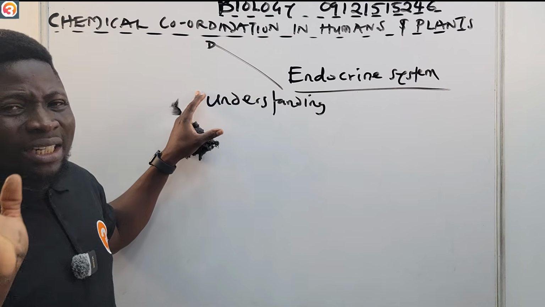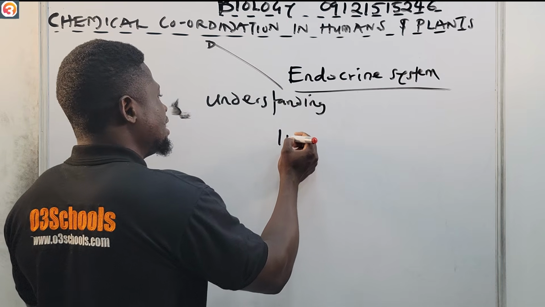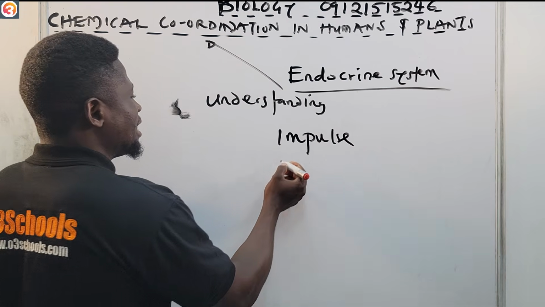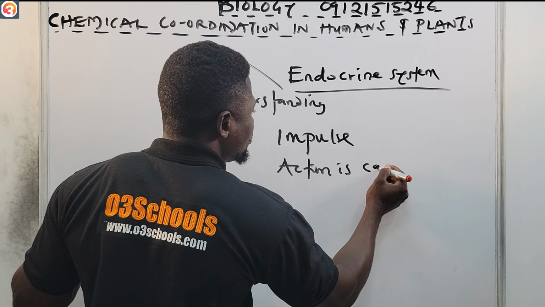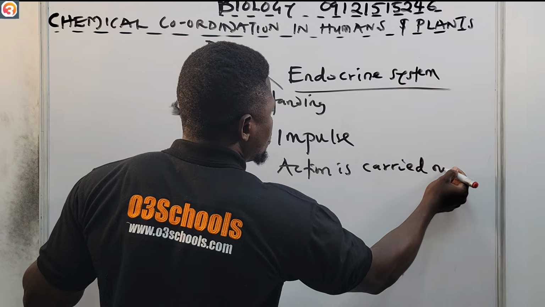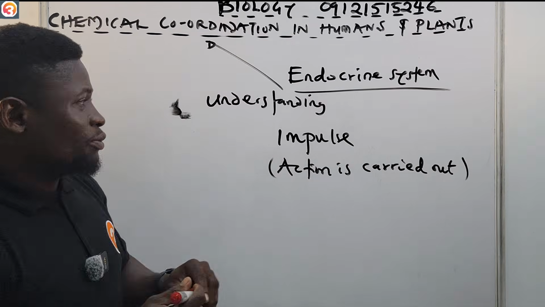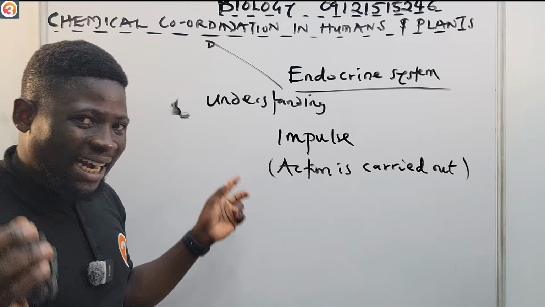For nervous coordination, as soon as an impulse is sent, immediately the action is carried out. When it comes to the nervous system, immediately you send an impulse, action is carried out.